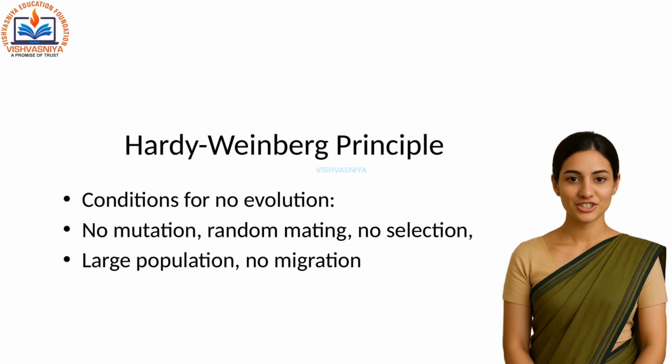1. No mutation. 2. Random mating. 3. No natural selection. 4. Large population size. 5. No gene flow. It gives us a baseline to detect whether evolution is happening.